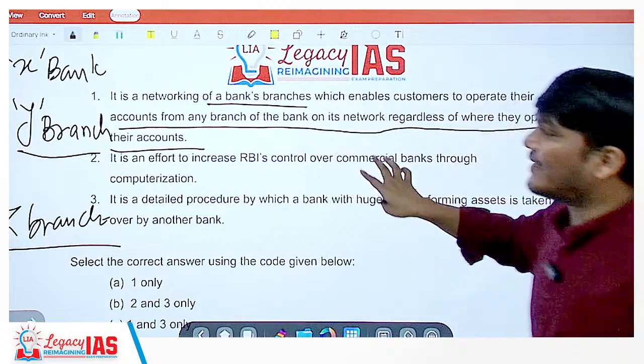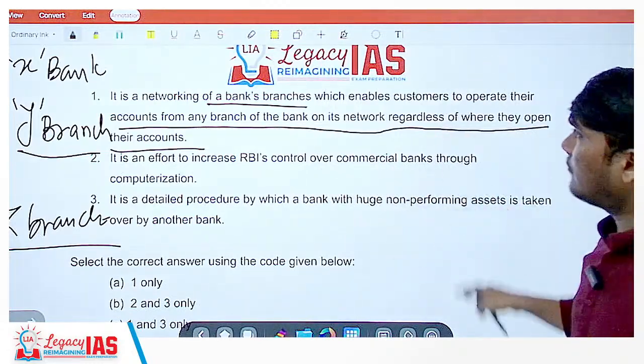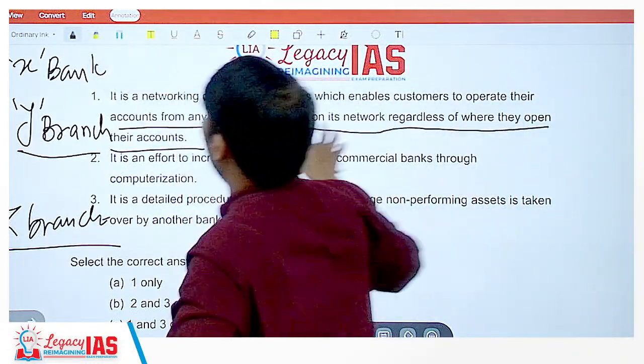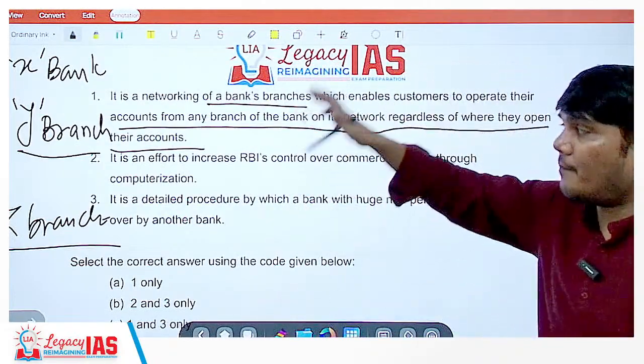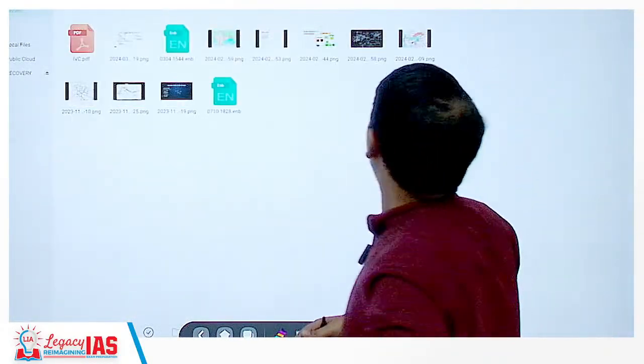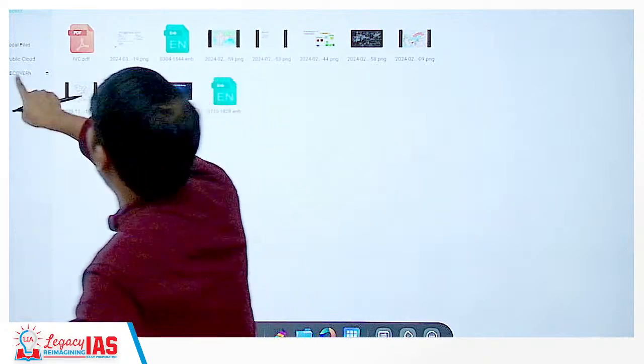That is exactly what the concept of core banking means. Oh, sorry, I think this has changed. Let me just quickly open it.